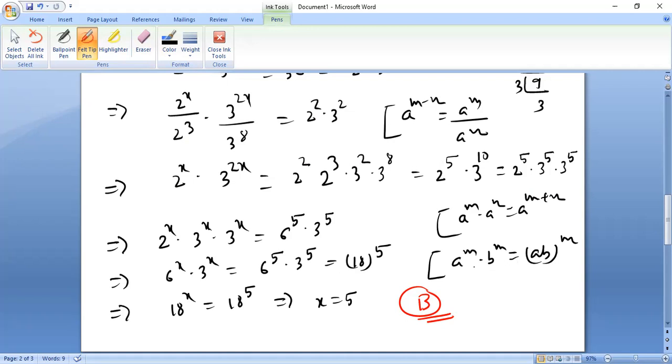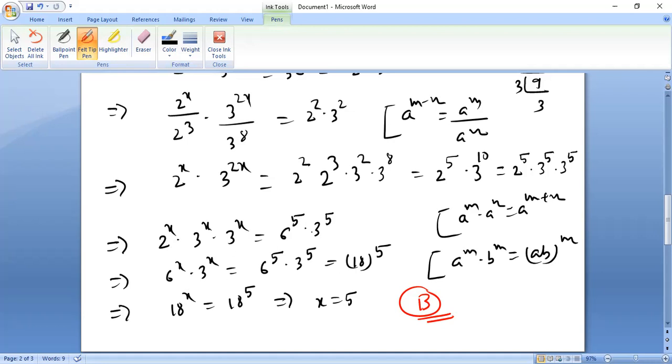So if different numbers have the same power, then the numbers will multiply and the power remains the same. Therefore 2 to the power 5 into 3 to the power 5, so different numbers 2 and 3, same power. So these numbers will multiply and the power remains the same. Therefore 2 into 3 is 6 to the power 5. And similarly, this 3 to the power 2x I can write as 3 to the power x and 3 to the power x, because 3 to the power x plus x becomes 2x. Now again, similarly, 3 to the power x and 3 to the power x becomes 6 to the power x, and 3 to the power x as it is.